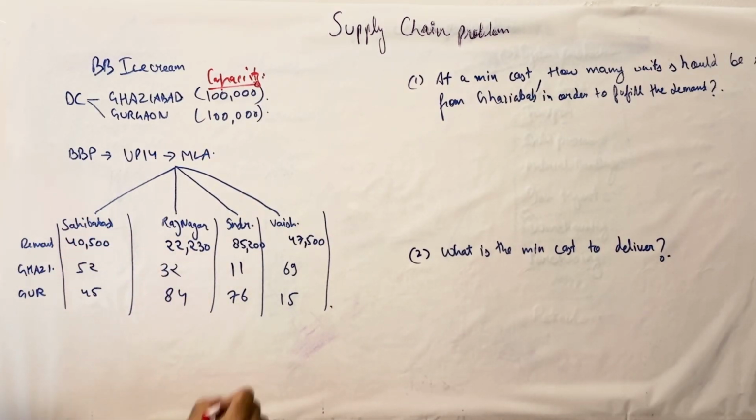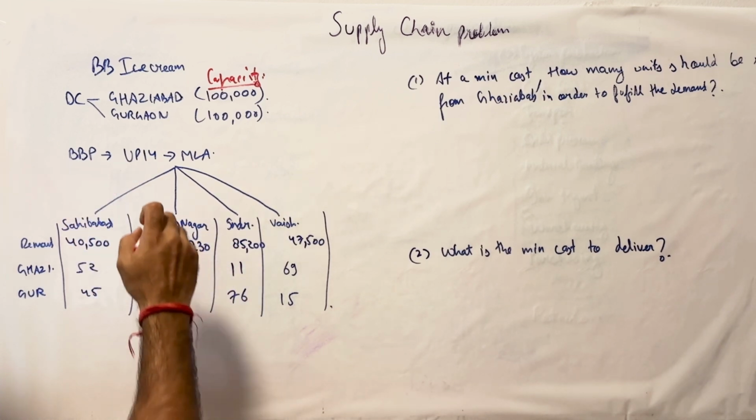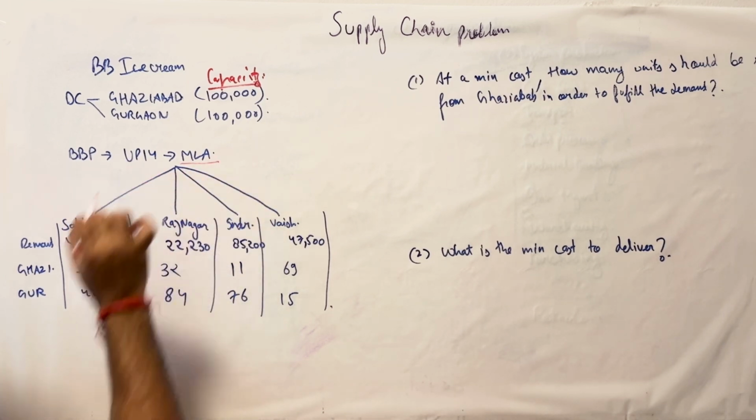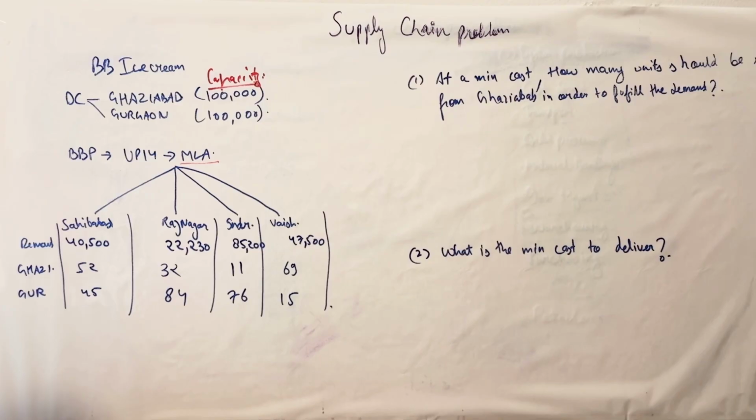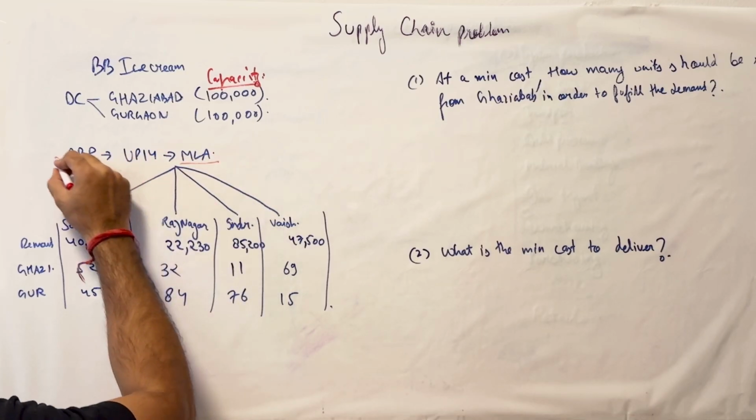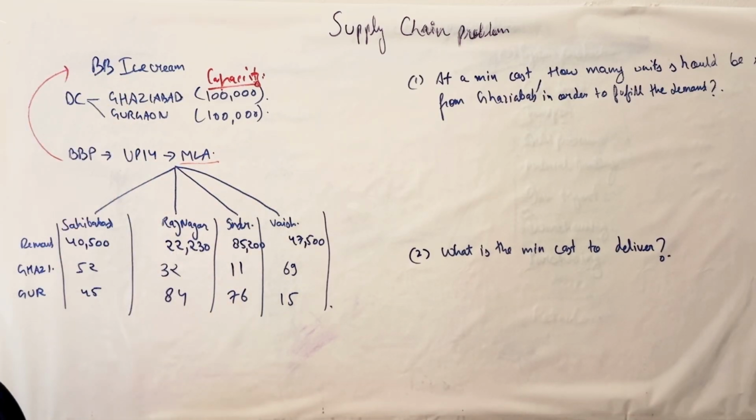Now the occasion is that Bunty Bhaiya party won the MLA seat in UP Chowdhury, which is essentially Ghaziabad. Now they're planning to send this huge consignment. So Bunty Bhaiya party has put in the order to Bunty Bhaiya ice cream, a huge order, right? Because the money should stay in the family.